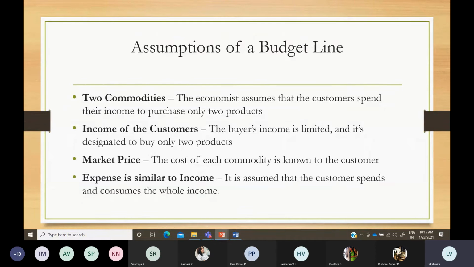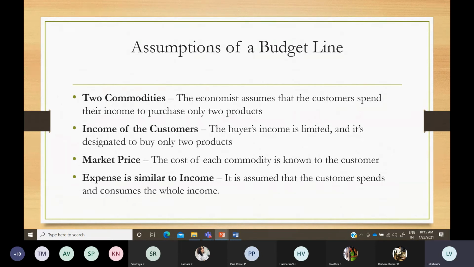So you can allocate only between these two goods with whatever income you have in your hand. Here you are well aware of the prices of the goods, everything, whether it is a biscuit packet or milk, whatever it might be. The two goods' prices are well known to you. The consumers are very much aware of the price of goods, so he is going to allocate his funds on these two goods. Expense is similar to income.